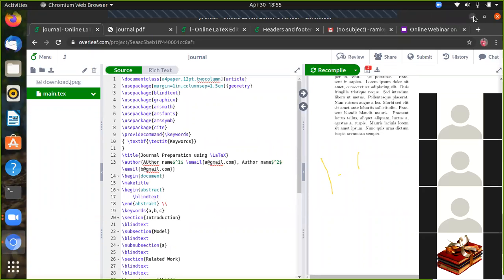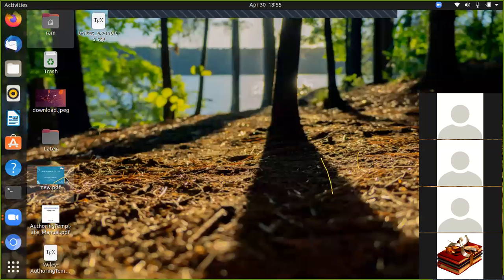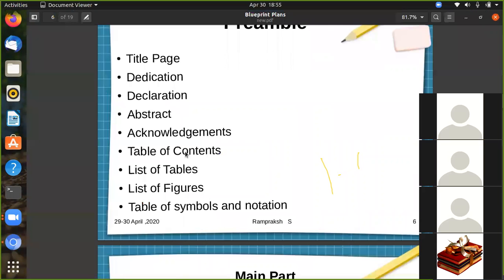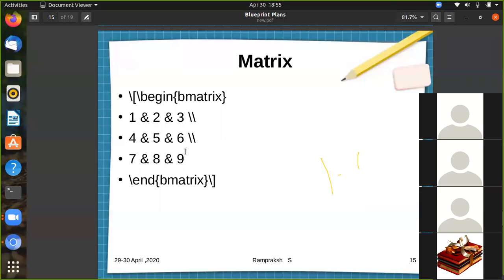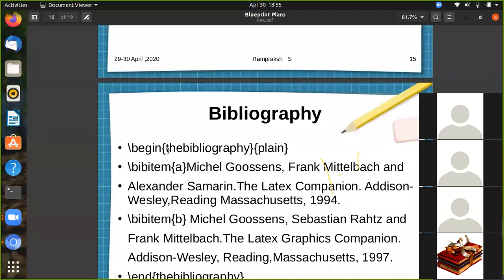Yesterday we had seen this bibliography syntax. You can see here: begin the bibliography, followed by your cite name. You have to import that cite name. Whatever you have given in the cite name, you must give here, number 1, number 2.